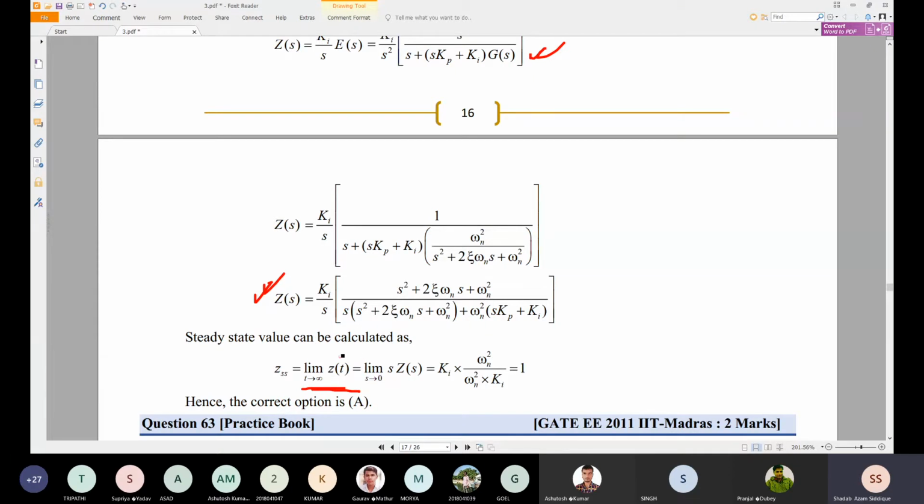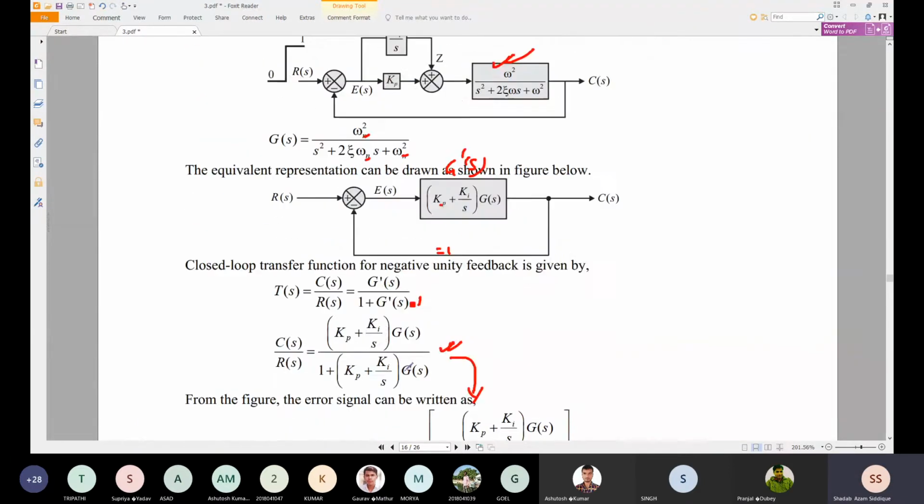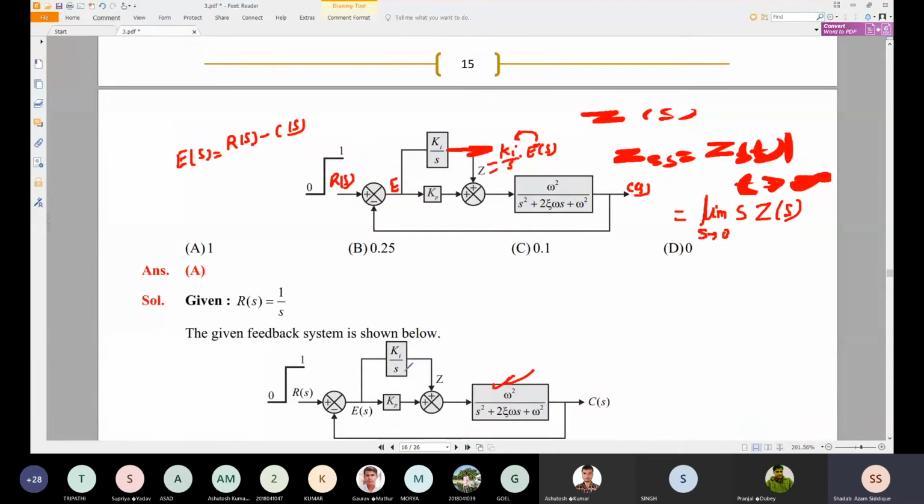That can be applied by the final value theorem, which is nothing but the limit as s tends to 0 of s into Z of S. After substituting s equal to 0, we get Ki omega n square divided by omega n square into Ki. Ki gets cancelled, omega n square cancels with omega n square, and we get one. So this is the answer which is given. I hope this problem is very clear to you.